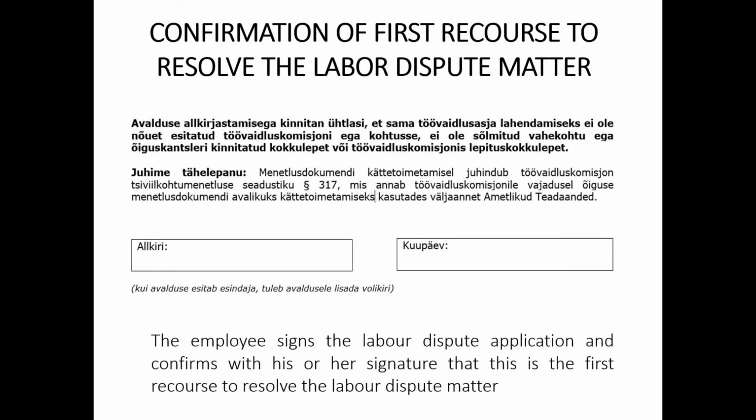And we have reached the end of the labor dispute application. Here you must confirm the labor dispute application with your signature, as well as that, to the best of your knowledge, neither you nor your employer has previously turned to a labor dispute committee or court or entered into a conciliation agreement, in other words, a compromise.